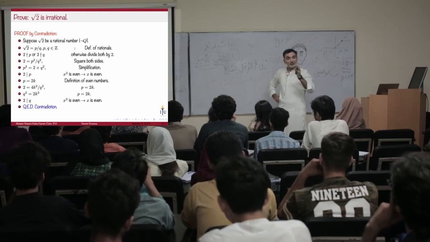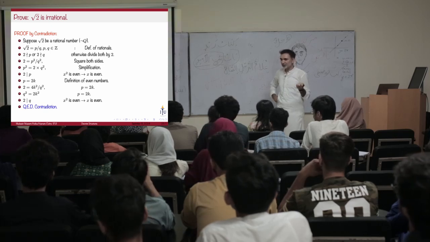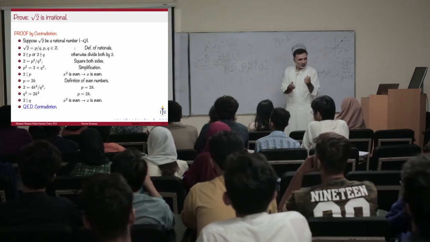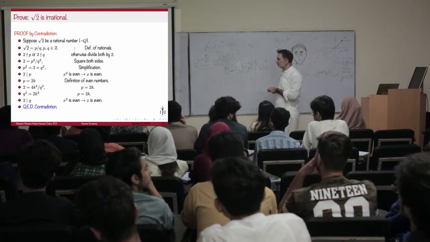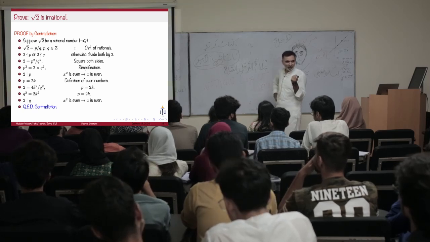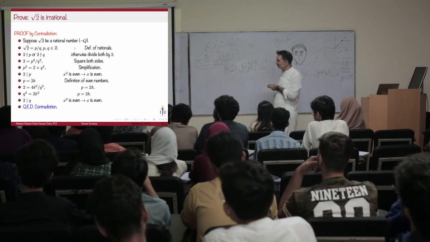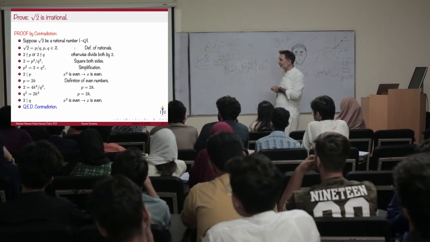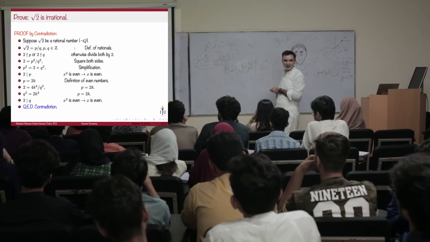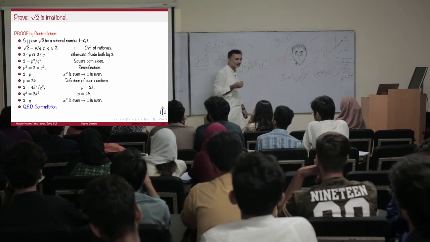Okay. And now P square is 2 times Q square, which means that P square is even. If P square is even, then definitely P is even. If your square is even, then its root is also even. All right. So cool. So we can write P as 2 times K. So far with me? So if I plug 2 times K in this equation, I would get 2 is equal to 4K square over Q square, and that gives me this statement that Q square is 2 times K square, which means Q is even. Oh, but we just said that they cannot both be even, right?